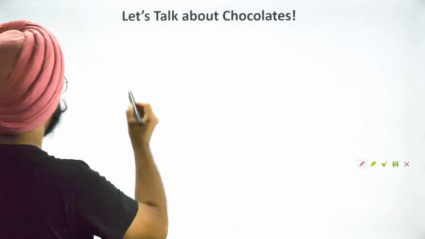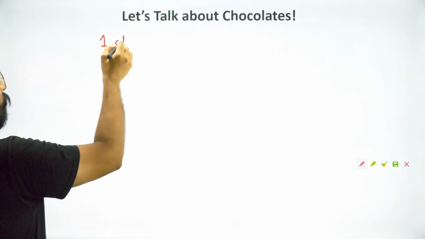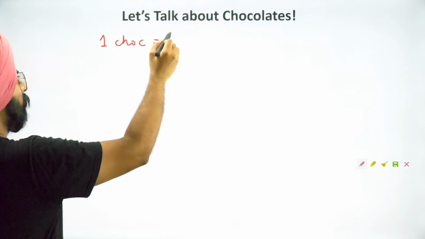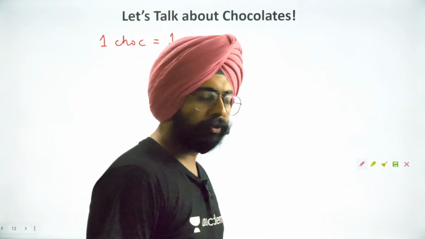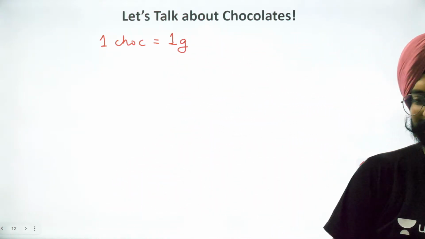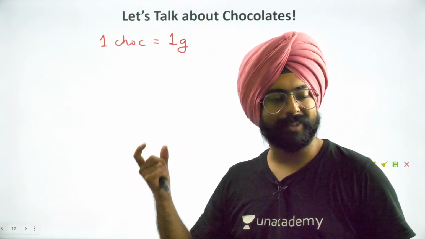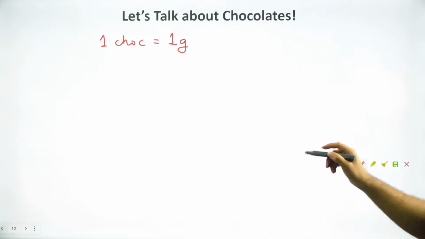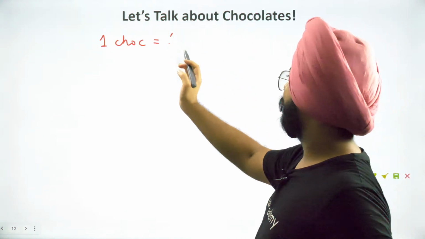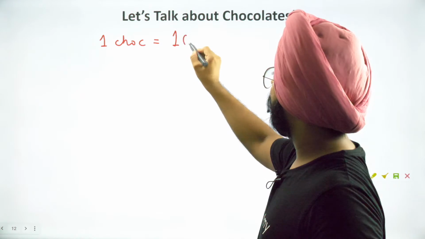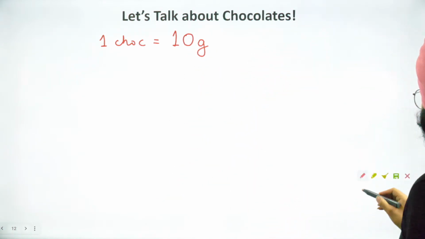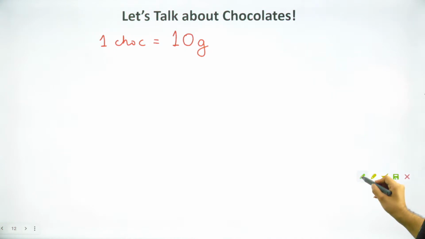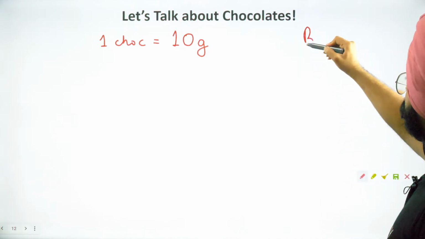My dear friends, 1 chocolate is equal to, let's say, 1 gram. It's such a small chocolate, you won't even realize you ate it. Just so that you enjoy eating the chocolate, let's say it's a 10 gram chocolate. A little better. And now I have a box of chocolates.